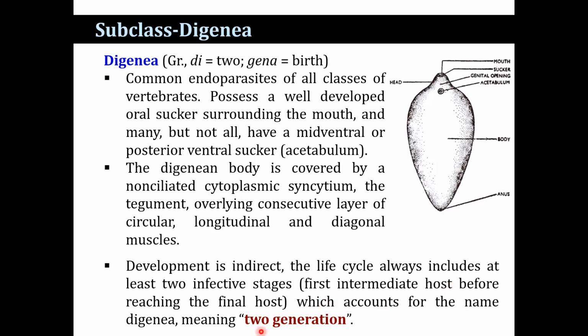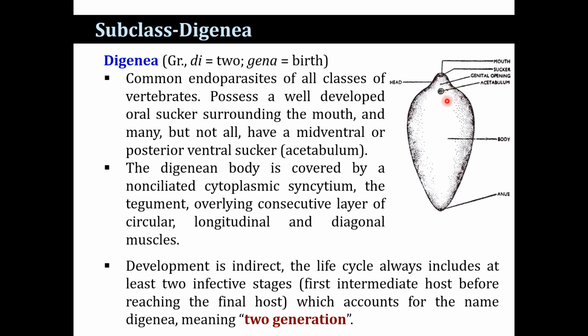Digenea, meaning 2 generations, which are commonly endoparasites of all classes of vertebrates. They possess a well-developed oral sucker surrounding the mouth, and many but not all have a mid-ventral or posterior ventral sucker that is known as the acetabulum.